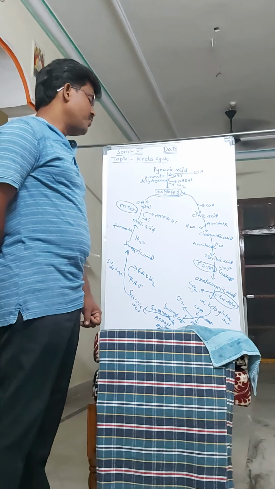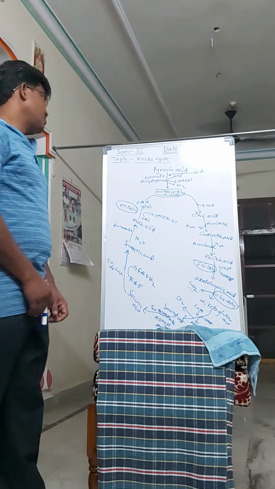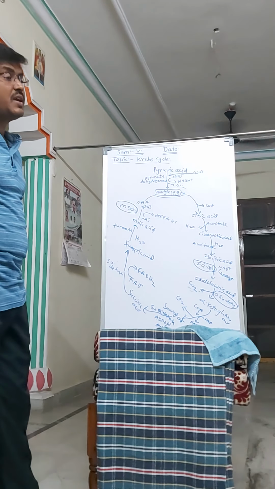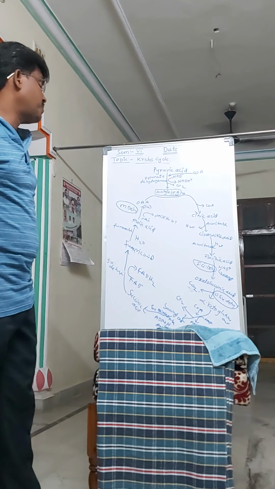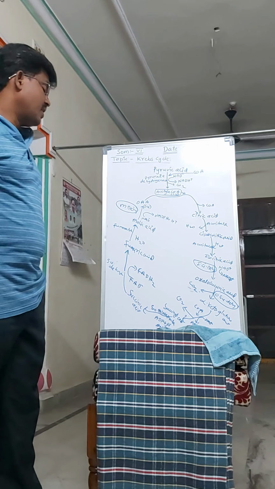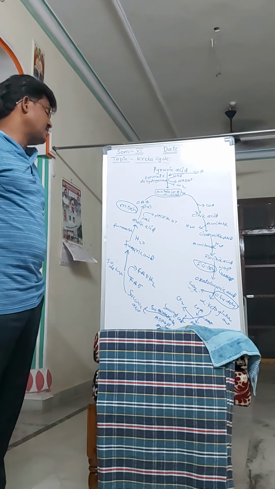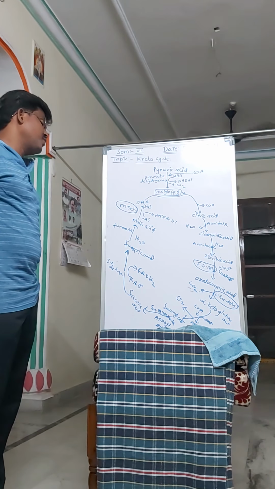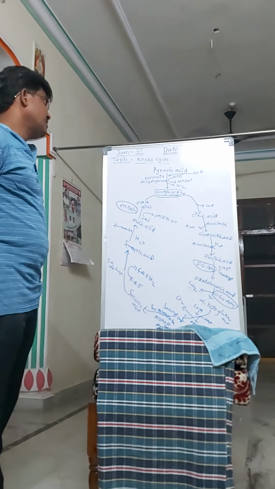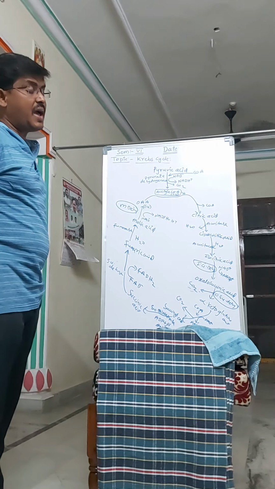Succinic acid is modified into fumaric acid. Then comes a hydration process, in which the fumarase enzyme adds one water molecule to fumaric acid, and it changes into malic acid.